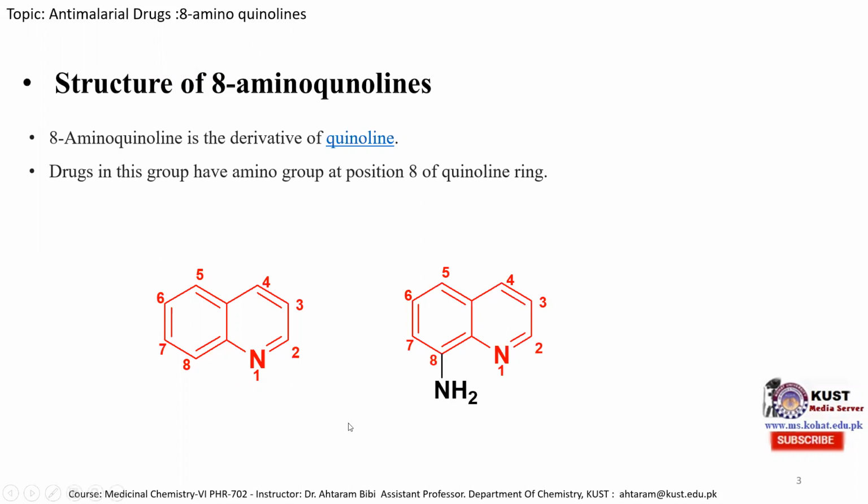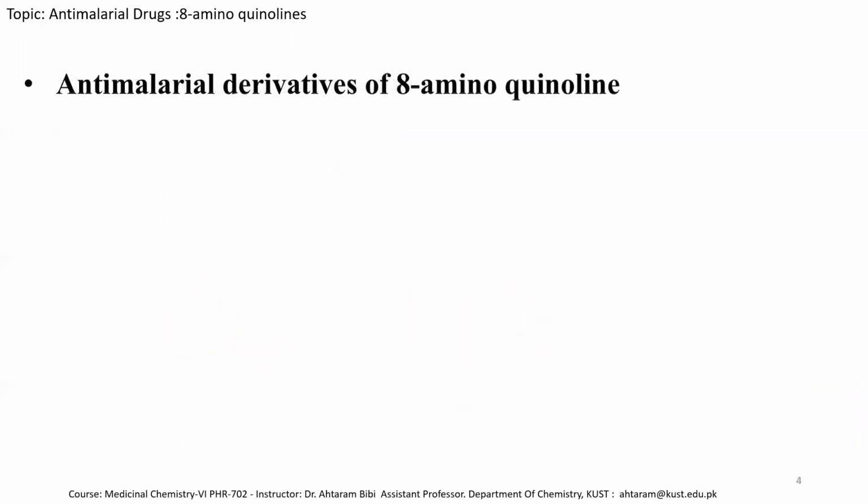So the major anti-malarial derivatives of 8-aminoquinoline are mentioned over here. The first one is the pamaquine molecule, in which one of the hydrogen of 8-aminoquinoline is substituted with this long chain. And this pamaquine was synthesized in 1924, and this is the second synthetic anti-malarial drug. And it is substituted at its 6th position with a methoxy group.